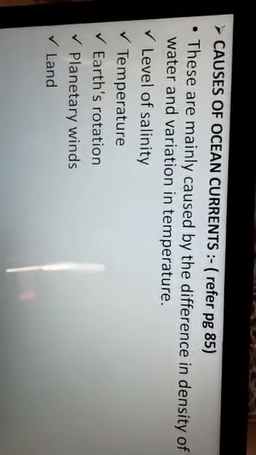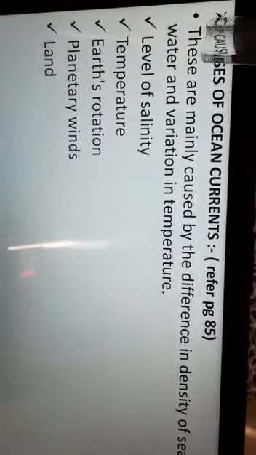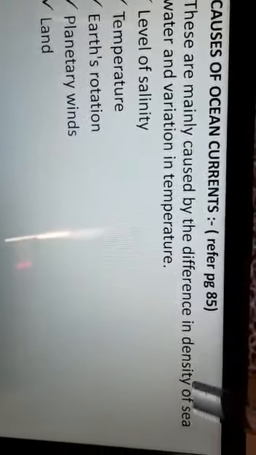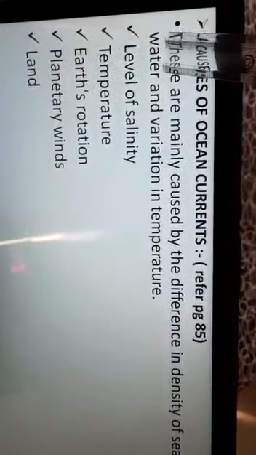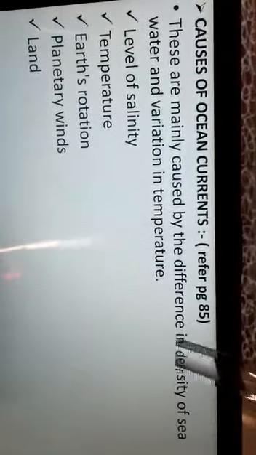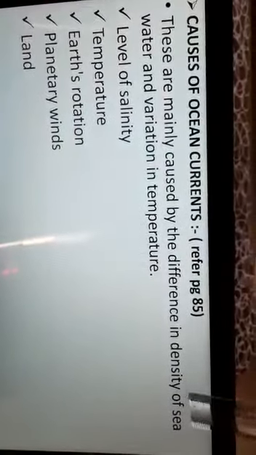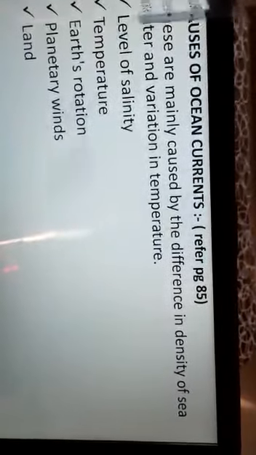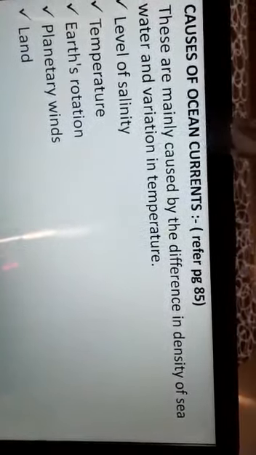Now what are the causes of these ocean currents? These are mainly caused by difference in density of the sea water and variation in temperature. So these are the main causes of ocean currents. It also depends upon the level of salinity.